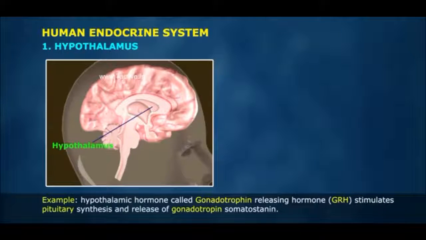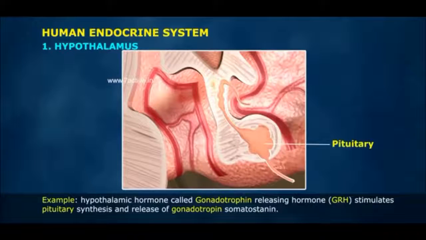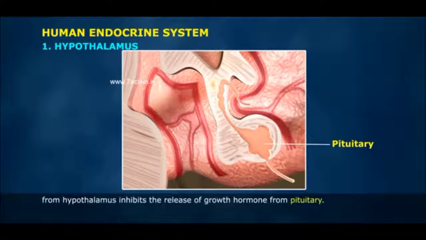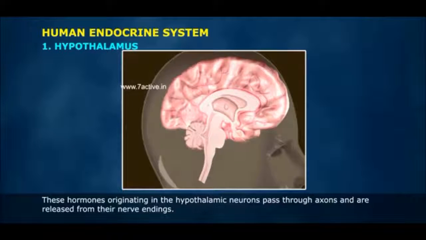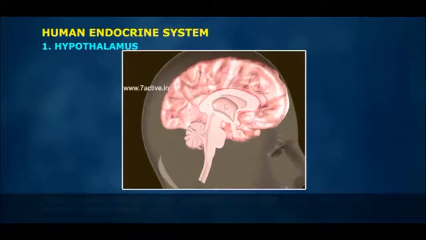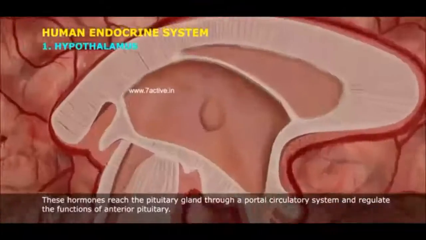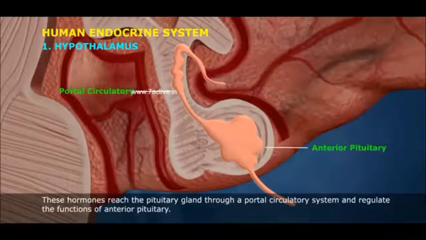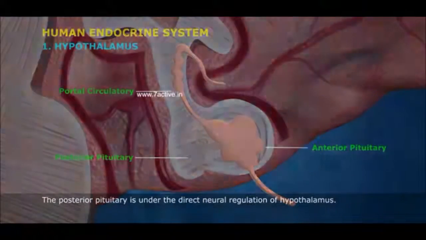Example, hypothalamic hormone called gonadotrophin releasing hormone, GRH, stimulates pituitary synthesis and release of gonadotropins. Somatostatin from hypothalamus inhibits the release of growth hormone from pituitary. These hormones originating in the hypothalamic neurons pass through axons and are released from their nerve endings. These hormones reach the pituitary gland through a portal circulatory system and regulate the functions of anterior pituitary. The posterior pituitary is under the direct neural regulation of hypothalamus.